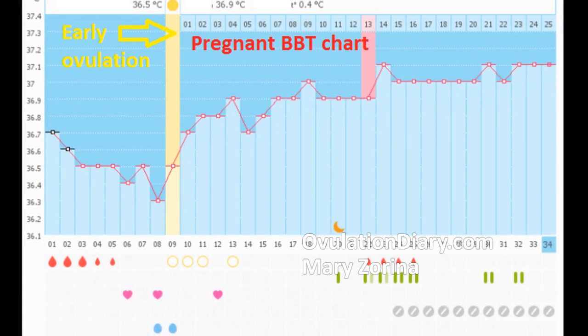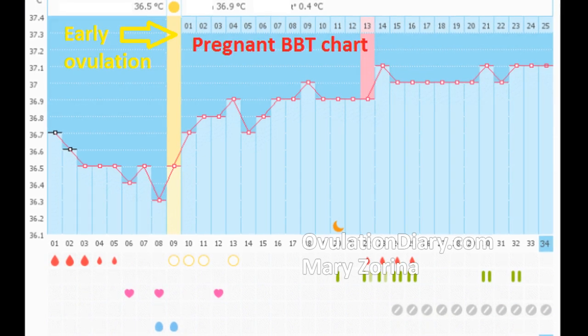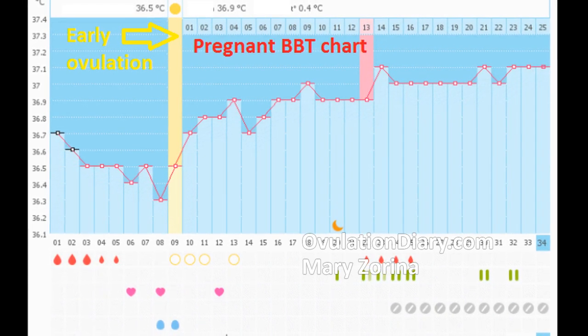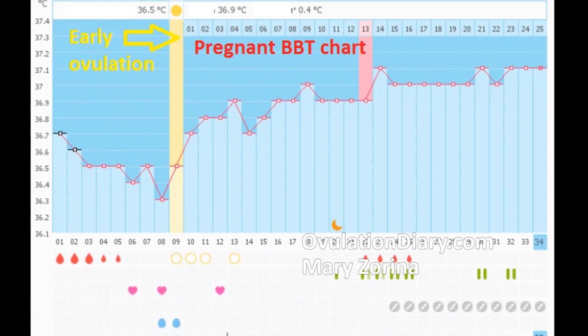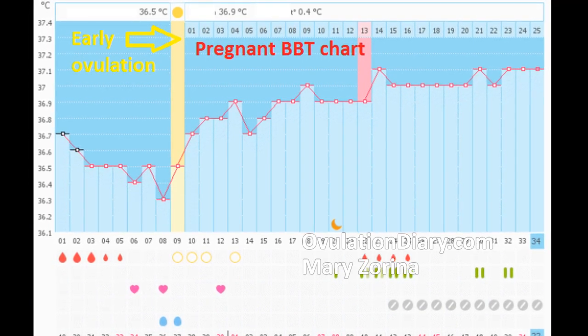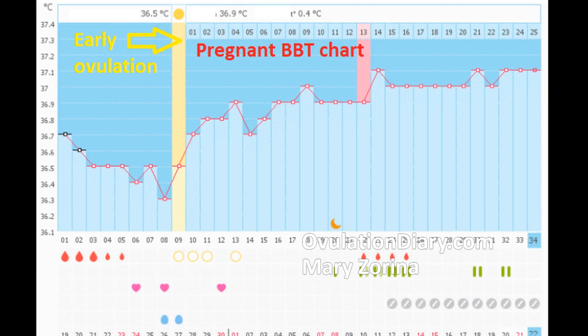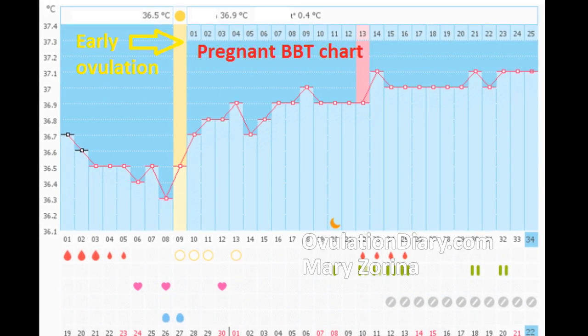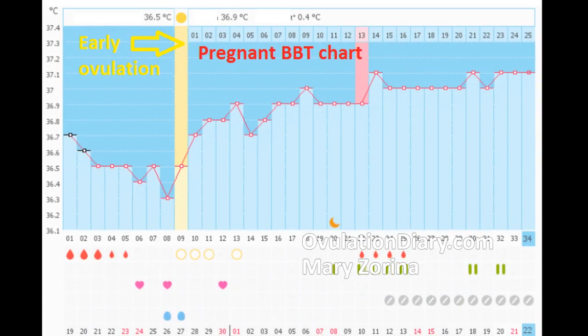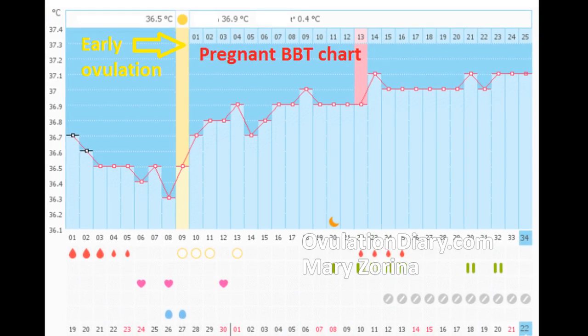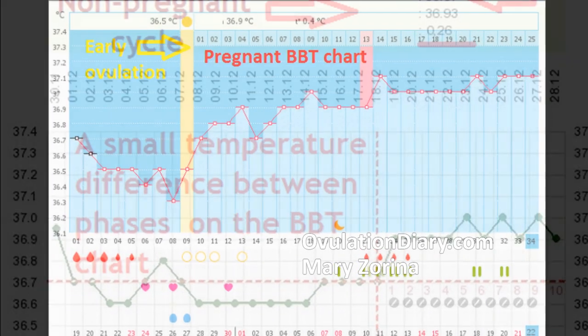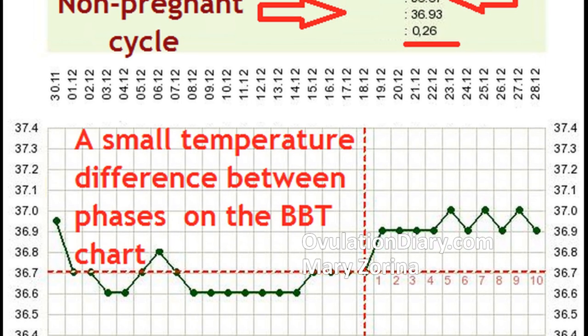If the basal body temperature in the second phase of the cycle has decreased after ovulation and is not increasing, it means either there was no follicle rupture yet, or there was no progesterone growth. It is also possible that there was an influence of external factors: the use of vagitories, disturbance of the measurement regime, replacing the thermometer, etc.